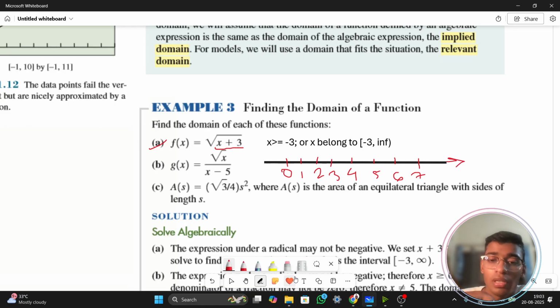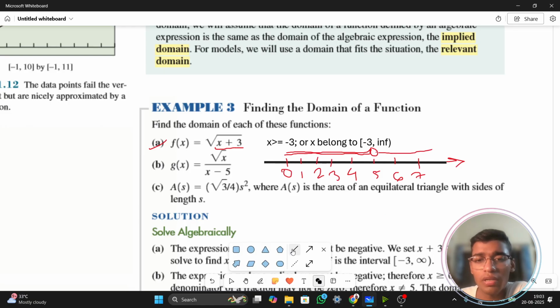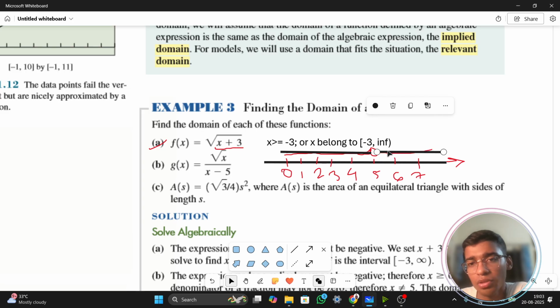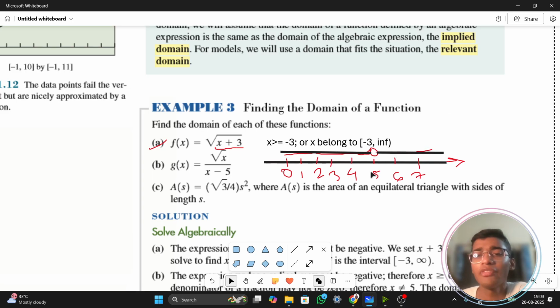Now, what all values can I actually use? I'm just drawing it here. Just take me as an example, I can use all the values which are greater than 0, except the value for 5. Rest everything I can use. So I'll just make a line here to let you know that, okay, this is the first thing. And the next thing is this. A number line notation, it is of this type. That means 5 is not included in this. All the values greater than equals to 0, but not including the value of 5.